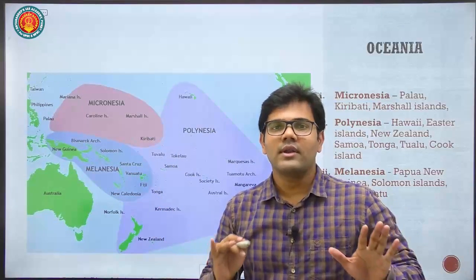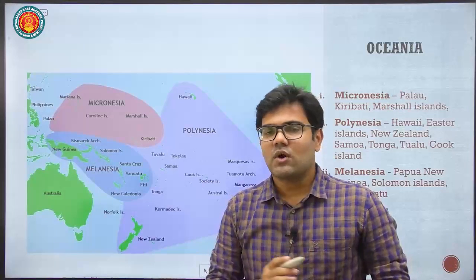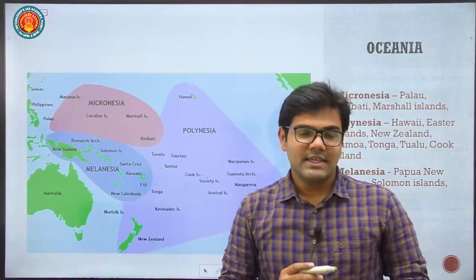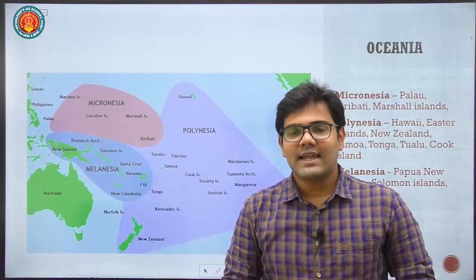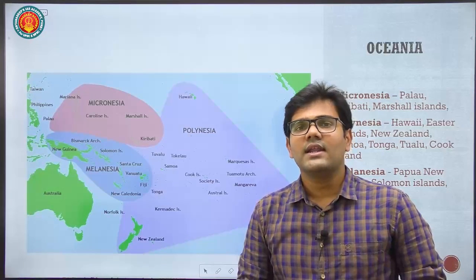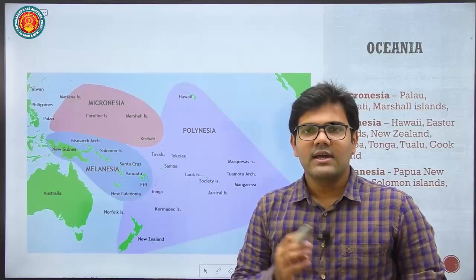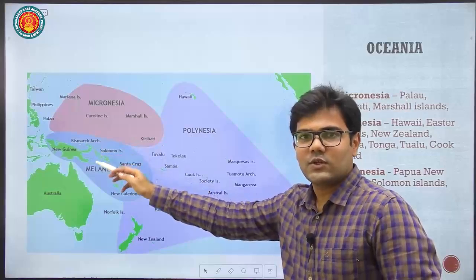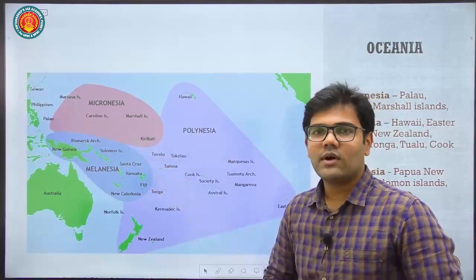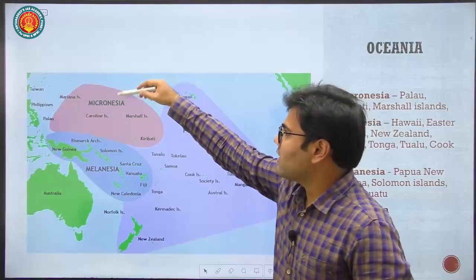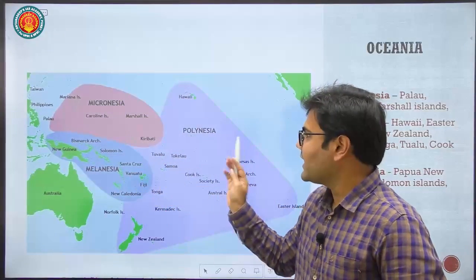So we have a 7-continent model, right? The largest continent by area is Asia, then the second largest is Africa. Then we have North America, then South America, then Antarctica, then Europe, and then Australia. So these islands felt excluded. To include them in the world map, we have arranged this kind of structure. We have classified these islands into small pockets, and then given the name Oceania.